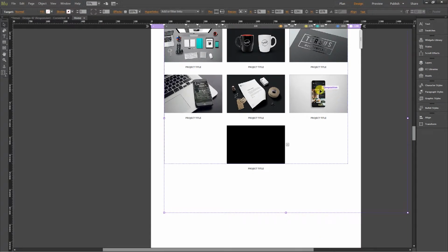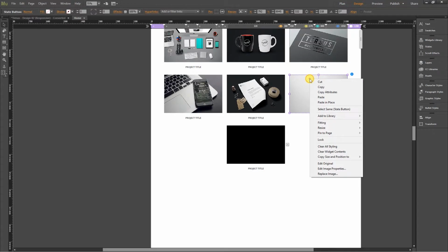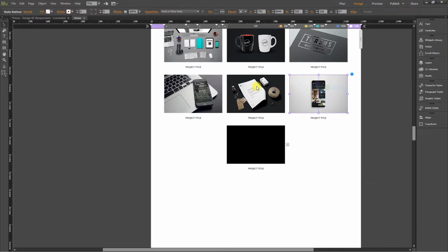Next, okay, you need to copy the state button which has been placed inside the trigger button. So select this trigger button, then you can see the tooltips here saying that there's a state button inside the trigger button. So click on it, right click and copy.